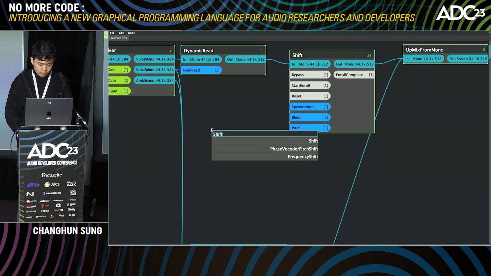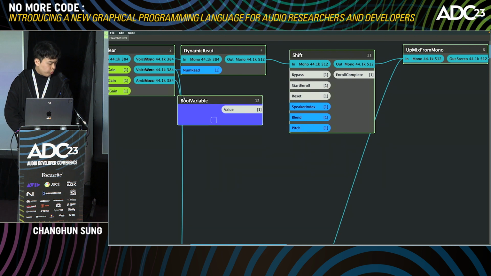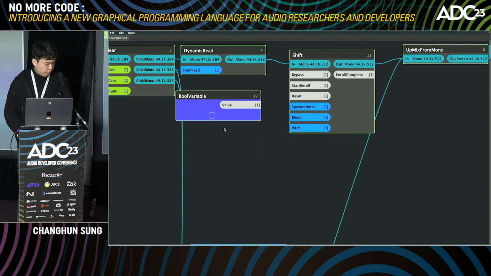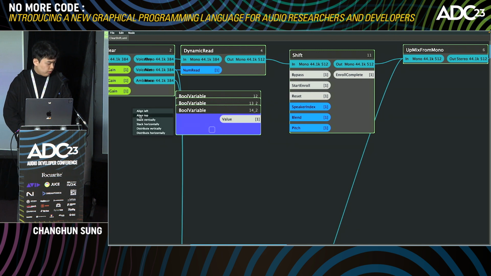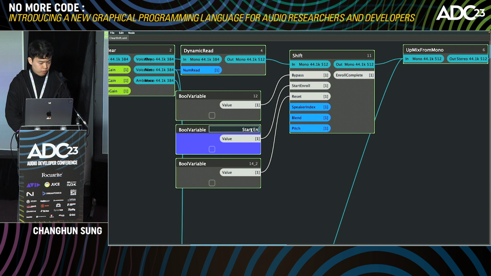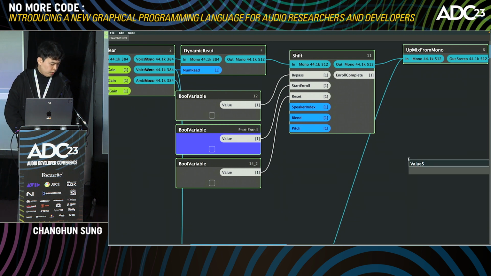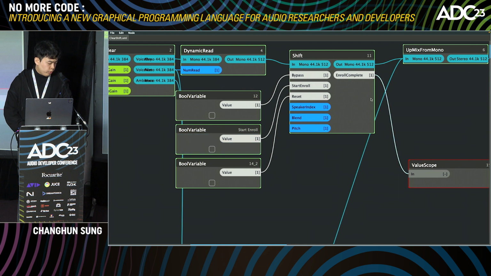So let's try the demo here. We have 3 Boolean values here, so copy paste, align left, stack vertically, and connect them at once like this, and start enrollment. And we also have a value scope to see whether the enrollment is done or not.